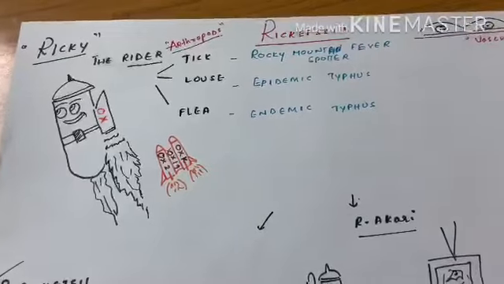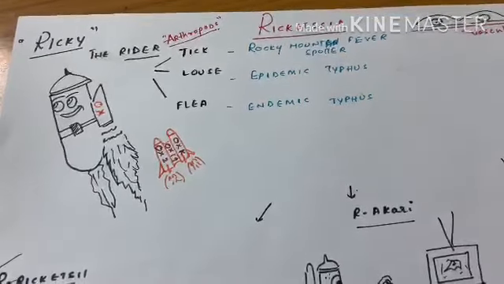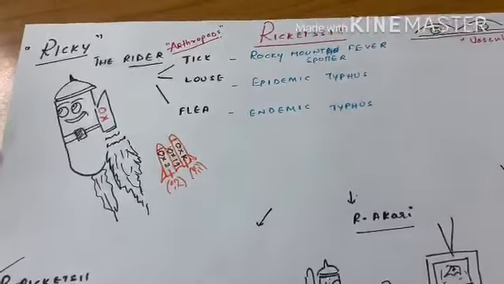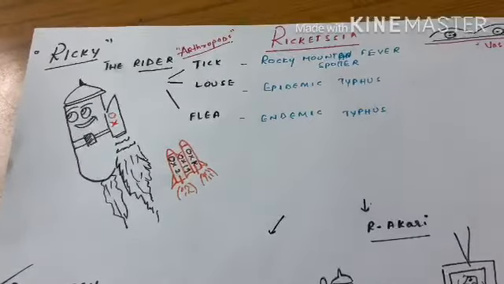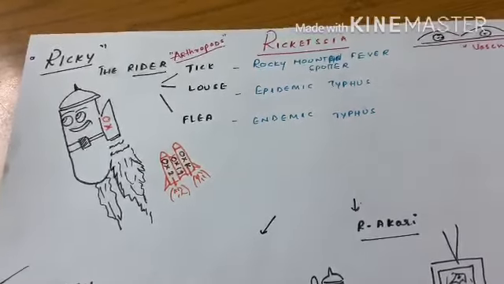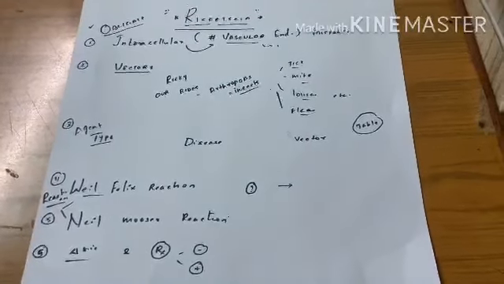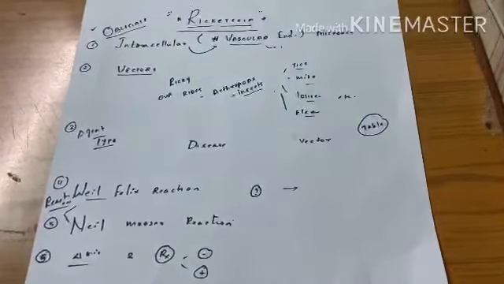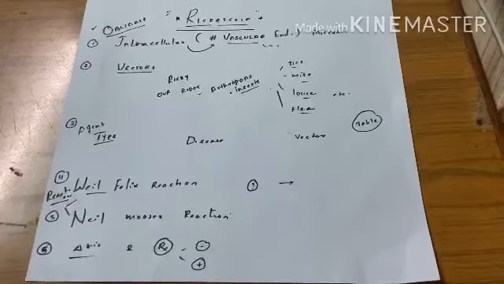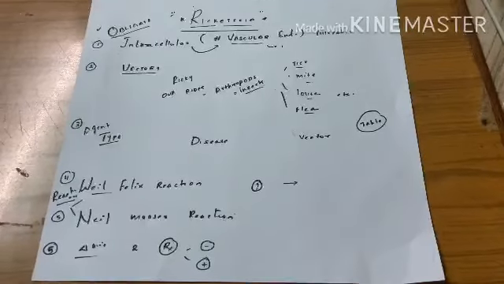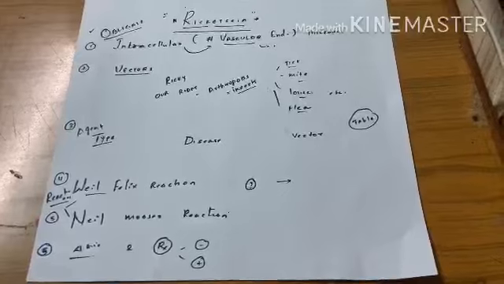So we start microbiology with one of the most volatile and frequently asked genus, which is Rickettsia. We call Rickettsia Ricky the Rider. Before going to the proper topic, let us see what we should remember in Rickettsia. Let us divide our entire topic into 5 points.